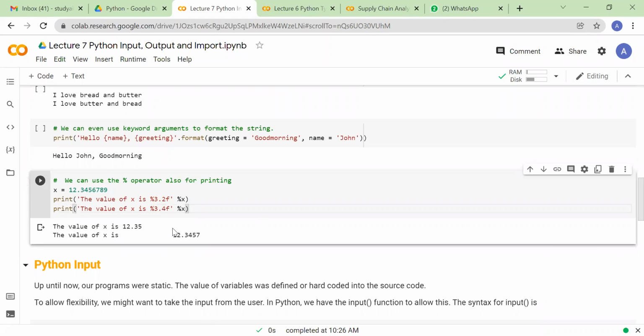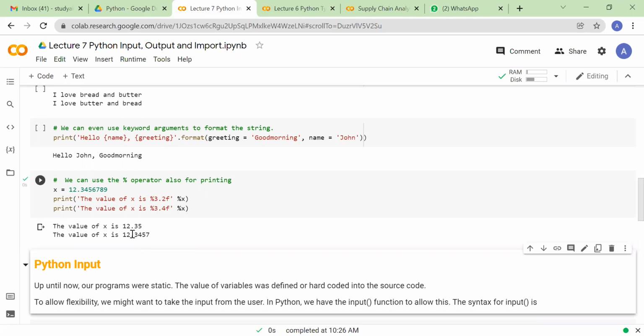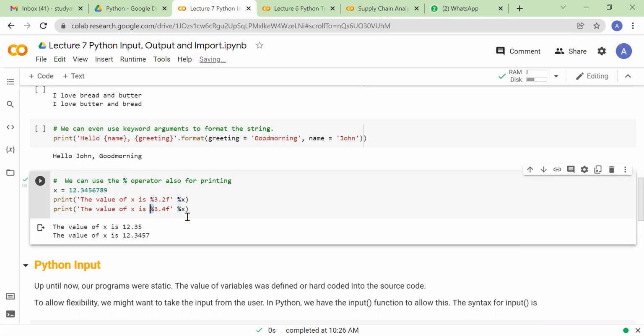Is the gap in percentage or something? No, not in percentage. This percentage sign is just a symbolic representation which says that this particular value should go here. And this 3 is deciding the spacing.